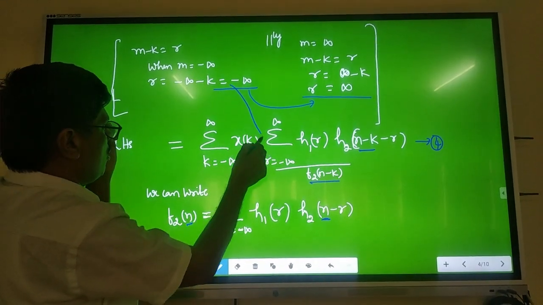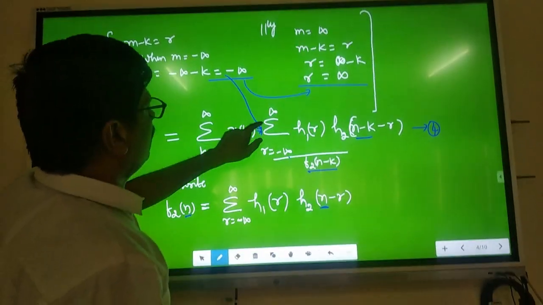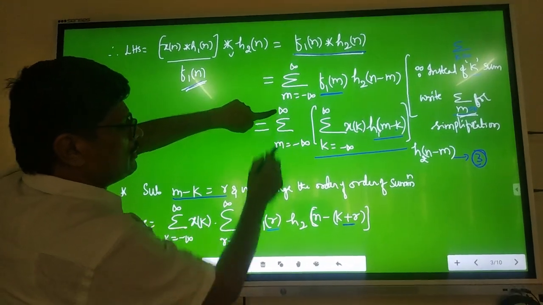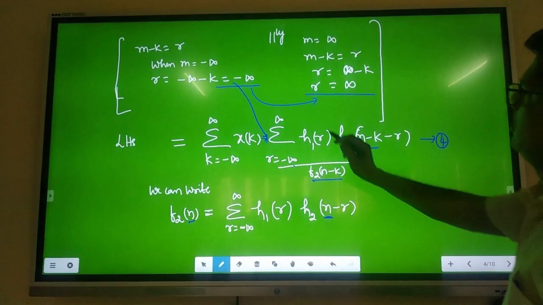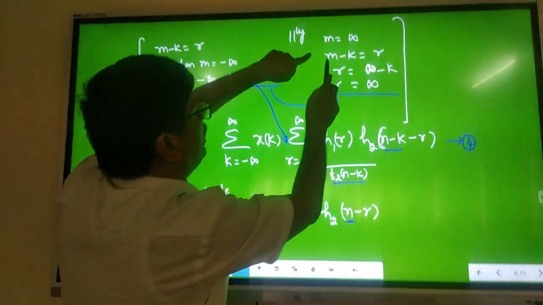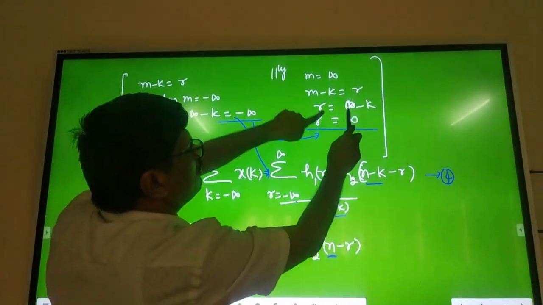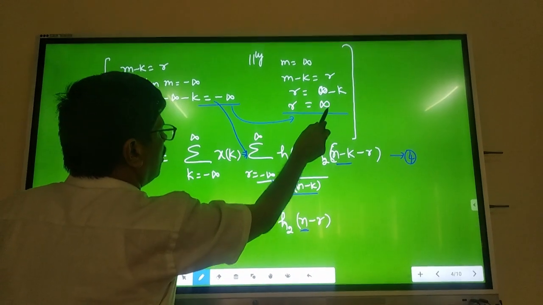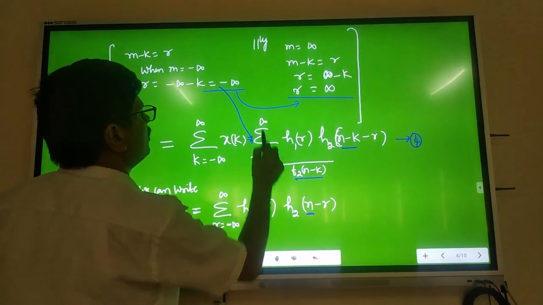Therefore, your summation is now r equals minus infinity. Similarly, when m is equal to plus infinity, then r is equal to plus infinity. When m is plus infinity, r equals m minus k, which is infinity minus k, which is nothing but infinity. Therefore, the new limits are minus infinity to plus infinity, r equals minus infinity to plus infinity.